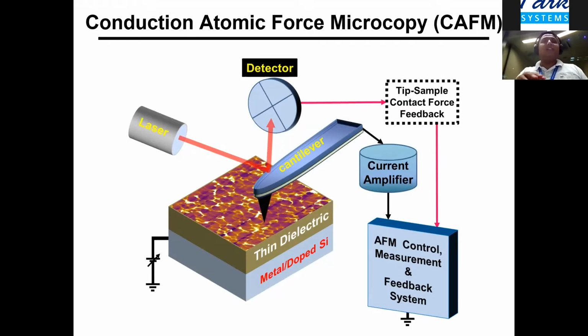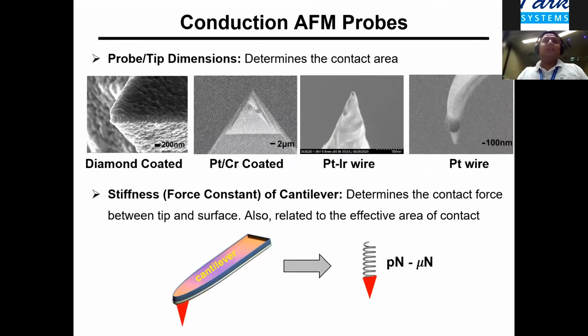So this slide is just to give you an idea of how we typically do measurements when we are dealing with very thin dielectrics. Essentially, we have an ultra thin dielectric located either on a metal substrate or a highly doped silicon substrate. The substrate is one of the electrodes, and we use a conductive AFM tip. One can control the force applied during all the electrical measurements, and we have an electrical setup which can measure and sense the currents.